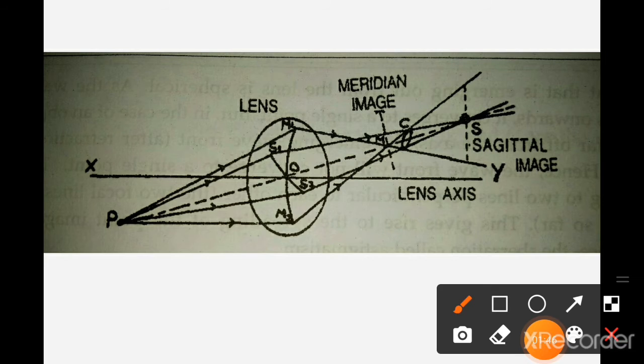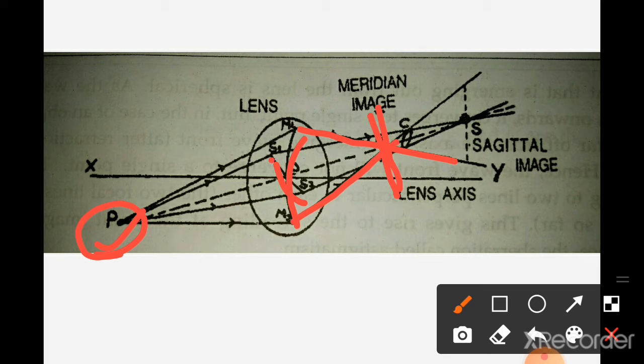Here, the point object is taken very far away from the axis. In this case, this is a meridian line. So this is a meridian plane. The plane formed by meridian rays is called the meridian plane, and that image is the meridian image. This is a sagittal plane. These two are again perpendicular. The image formed by the sagittal rays is called the sagittal image.